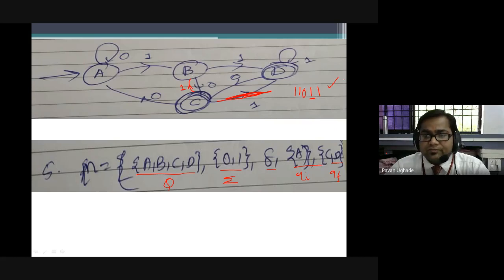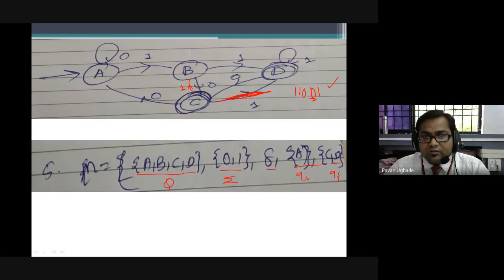It is accepted. Now let us get another string which can be rejected by the automata. So I'll make it 0, because the second last is not 1. Let's check it.